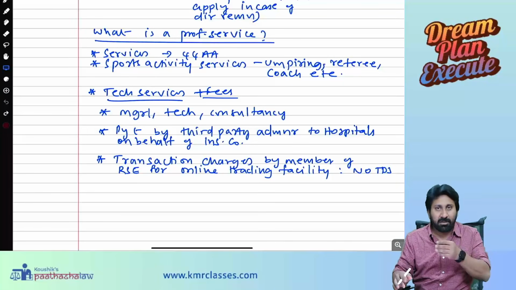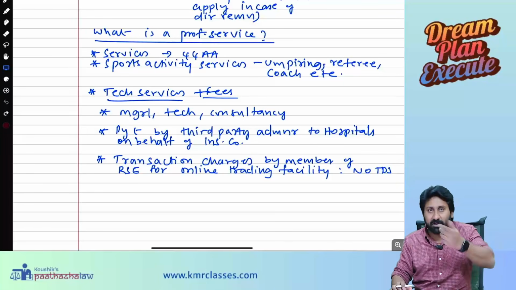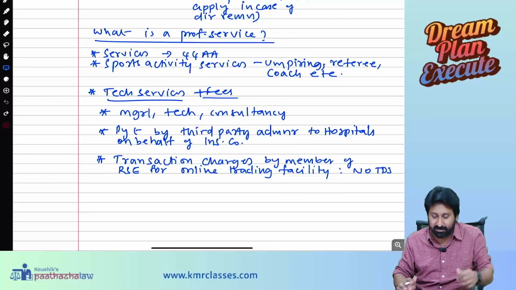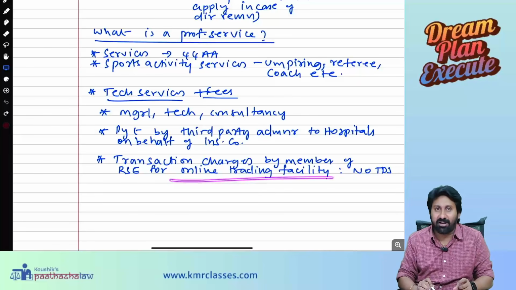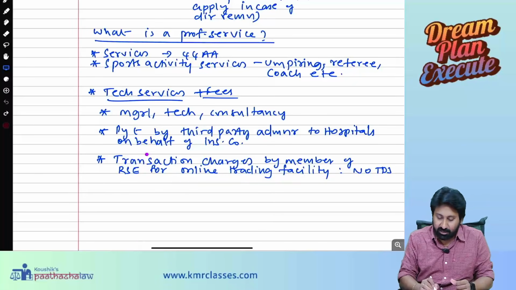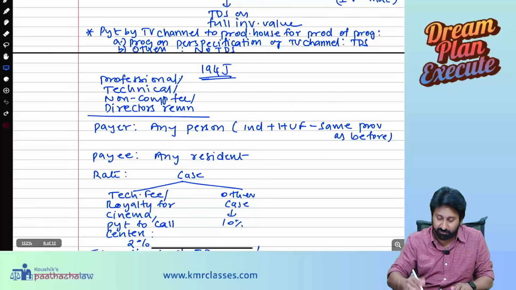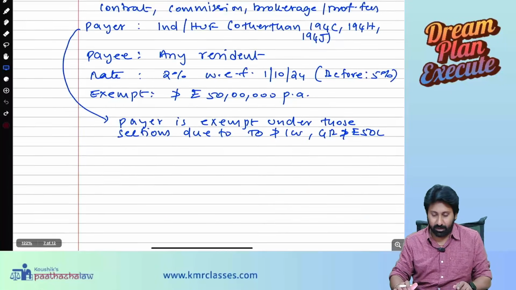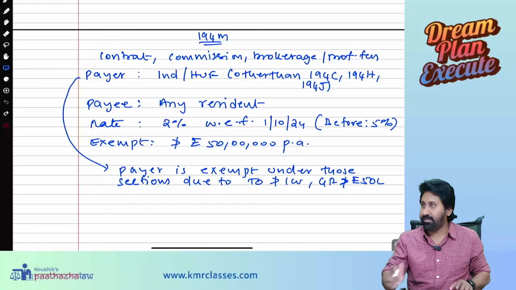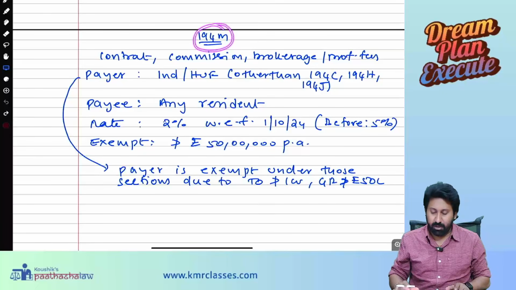Members will be there inside the stock market. Those people will do services. Further, they will charge some amount for providing online trading facility like Zerodha, etc. Transaction charges by a member, anything is there, TDS need not be deducted. This is 194J. Next section is 194M.